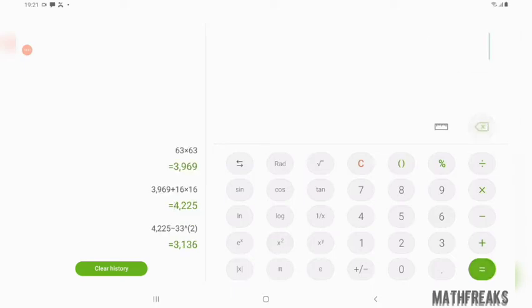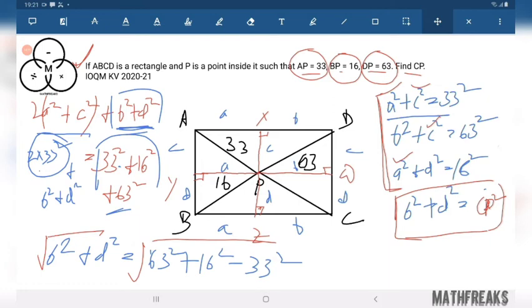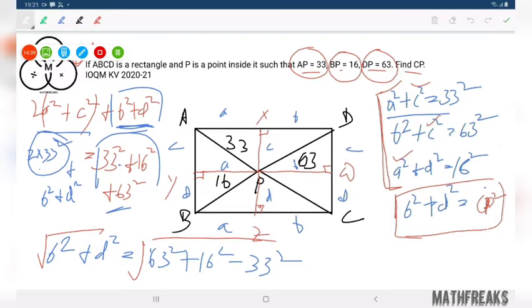We want the square root of 3136. This is 56. So the answer would be 56. This will be the answer.